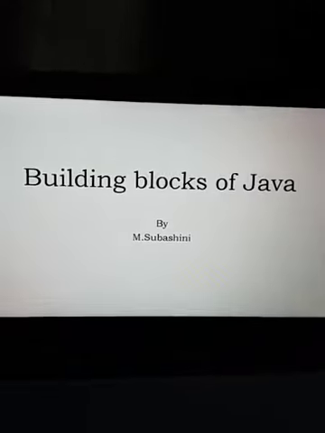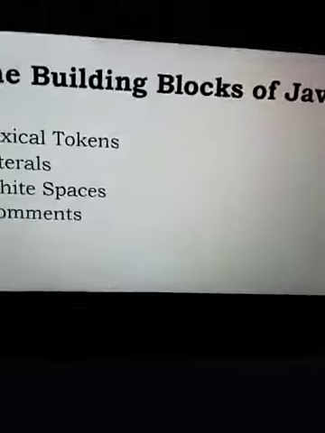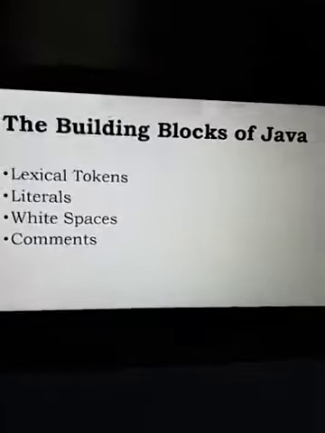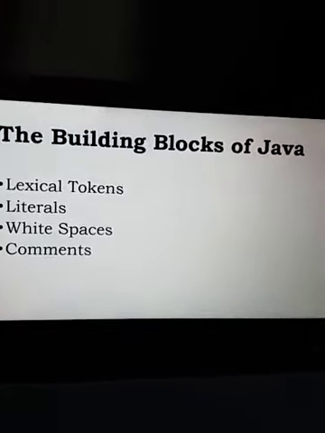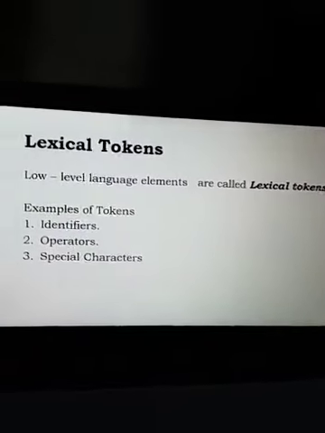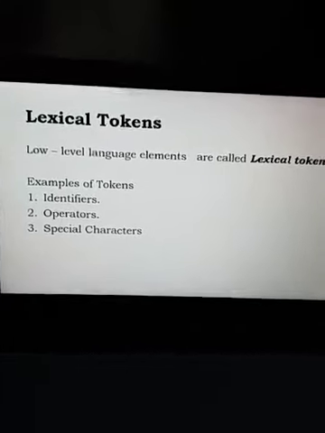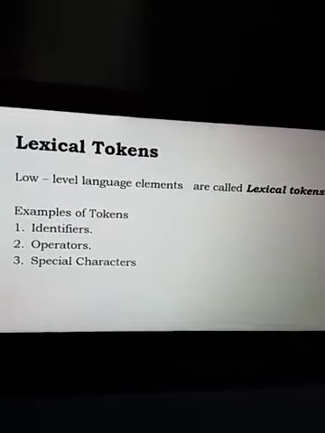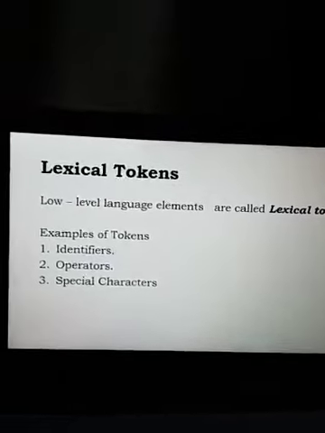Hi, we are going to discuss the building blocks of Java. The basic building blocks of Java are lexical tokens, literals, white spaces, and comments. Lexical tokens are the low level language elements, that is, each individual component of a statement can be called a token. The statement can be formed using identifiers, operators or special characters. Each and every element can be called a token.